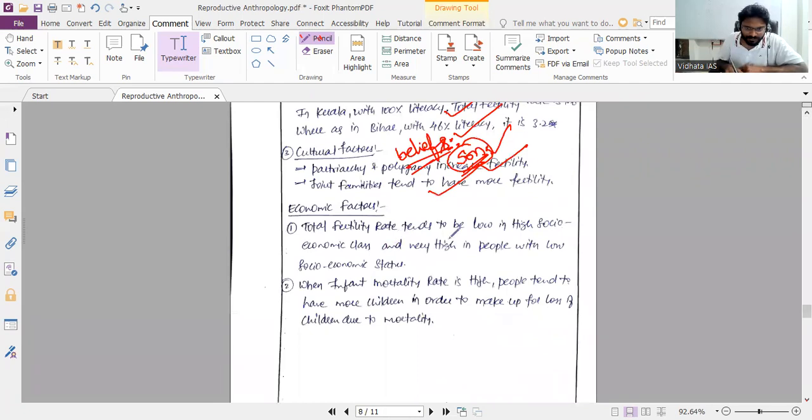Economic factor: total fertility is low in high socio-economic classes, and high in people with low socio-economic status. When infant mortality is high, people tend to have more children to make up for the loss of children due to mortality.